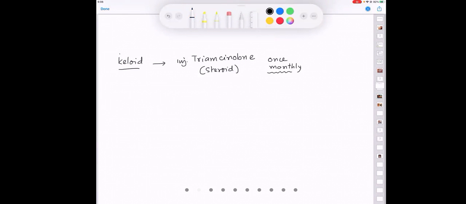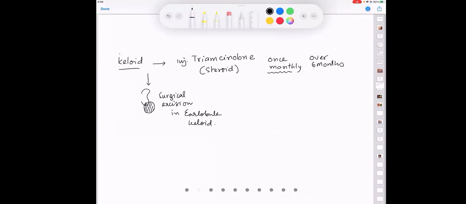It is injection of triamcinolone over 6 months. Or particularly in few sites like ear lobule keloids, we go for a surgical excision in ear lobule keloid. Job done?